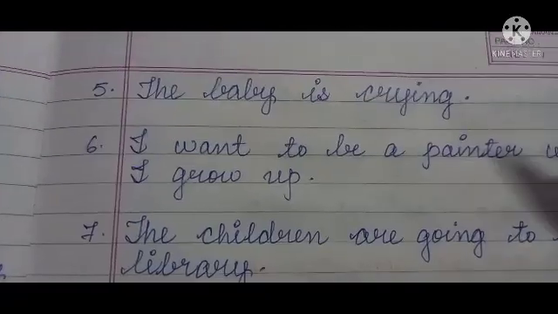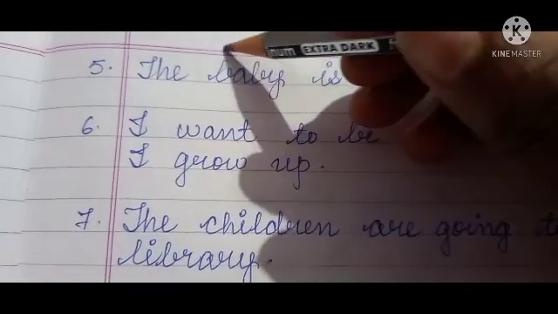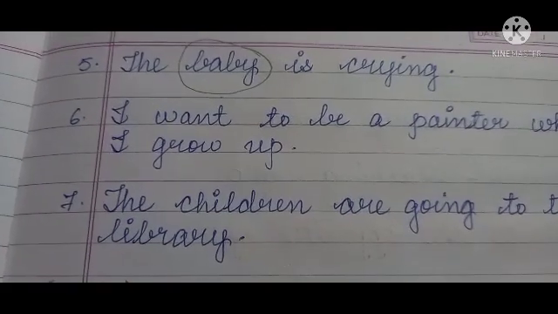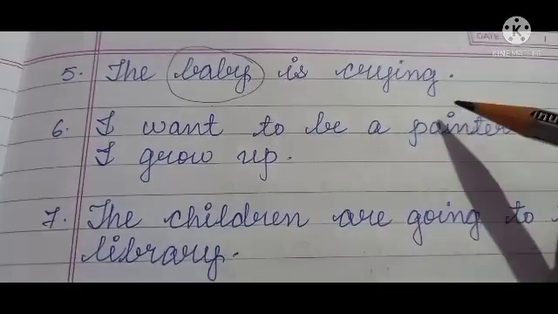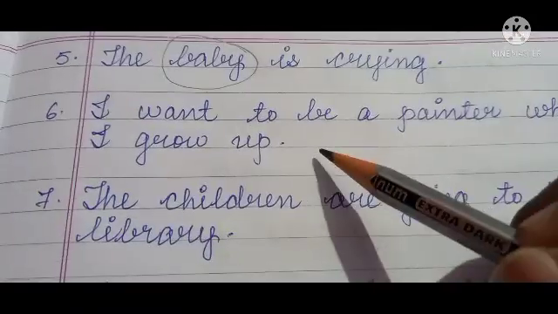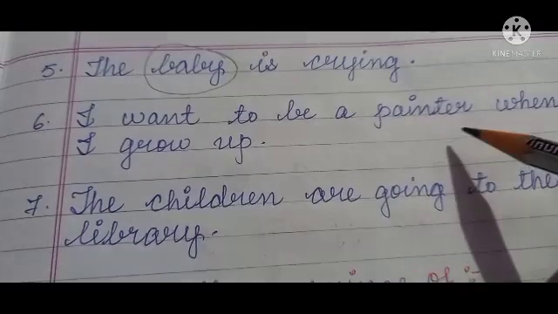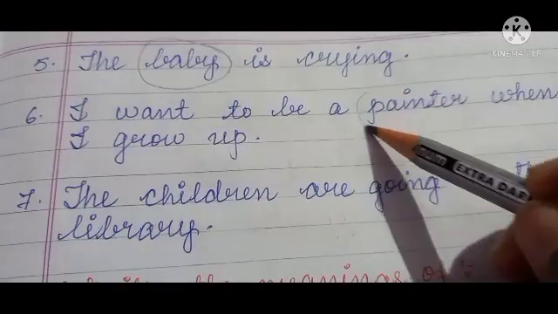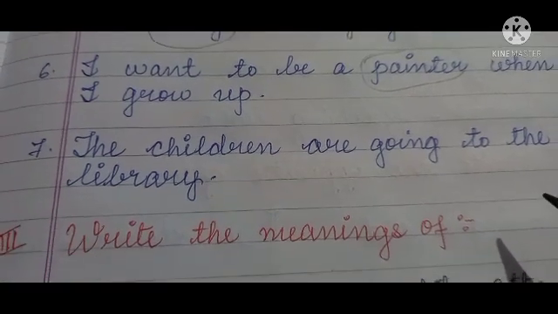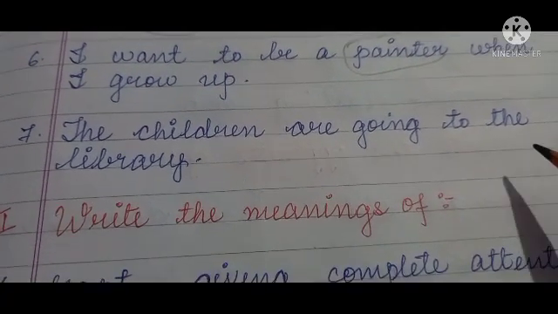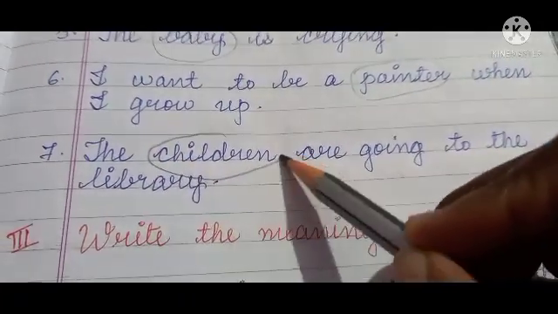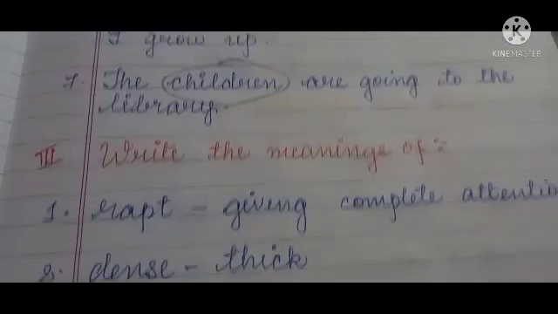Next one, the baby is crying. Here baby. Next, here you can see the baby is crying. So baby is a common gender. Next, I want to be a painter. In this sentence, painter. Okay, it's the common gender. Next, the children are going to the library. Children. Okay, dear children. So common gender.